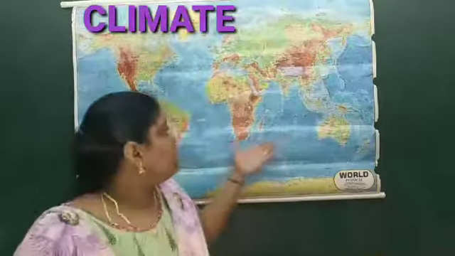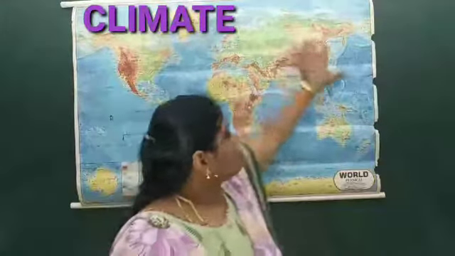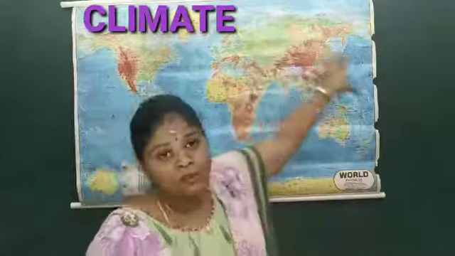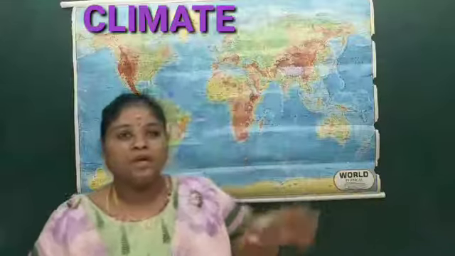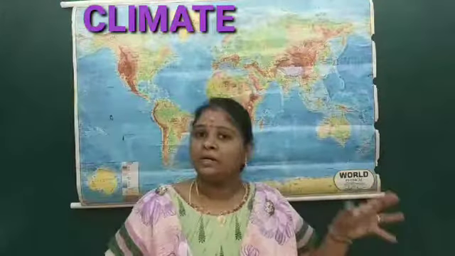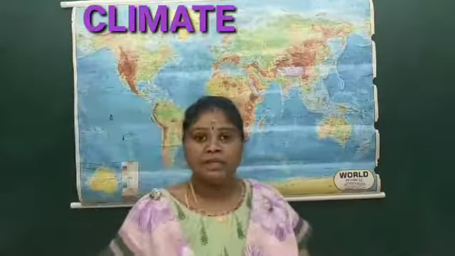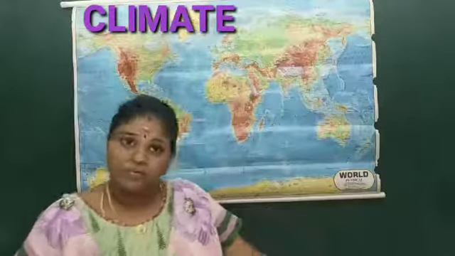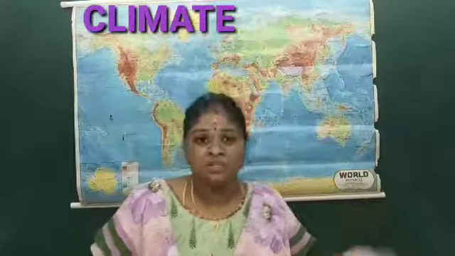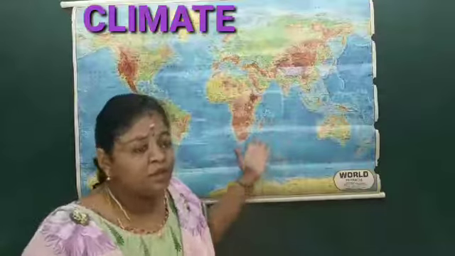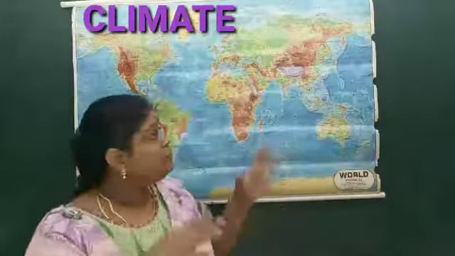The first thing is the heating up of land and water. The land mass gets heated much sooner. If you walk without slippers on the road, you can find the difference. Around 10 o'clock the land is not that hot, but around 1 or 2 o'clock you can feel the heat on the surface of the earth. Yes or no? Yes. So the heating of the land mass is much faster, and the water body gets heated very slowly. This is the difference that prevails.